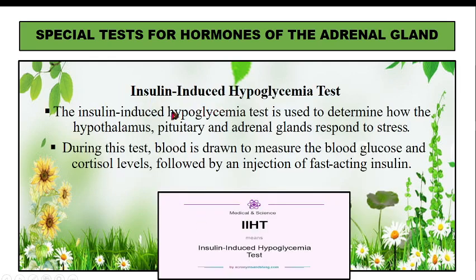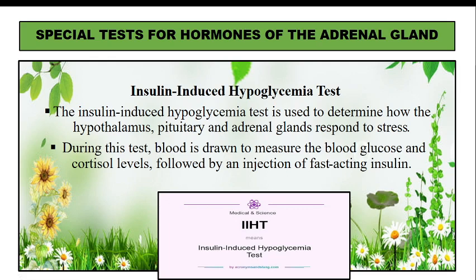Now we have another test which is called insulin induced hypoglycemia test. Okay. So the insulin induced hypoglycemia test helps us to determine how the hypothalamus, pituitary and adrenal glands respond to stress. So for this test, what we do is we check the blood glucose and cortisol level, followed by injection of fast acting insulin. We know that we have slow acting and fast acting insulin. So we give fast acting insulin and then we check.